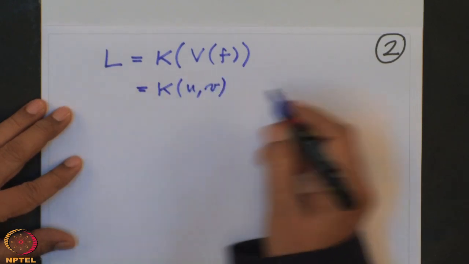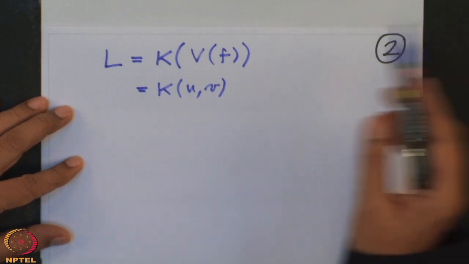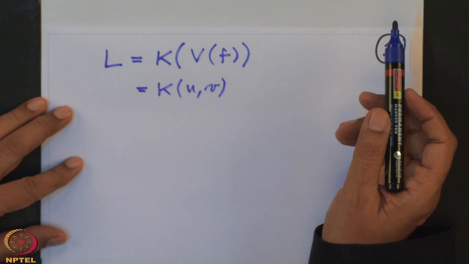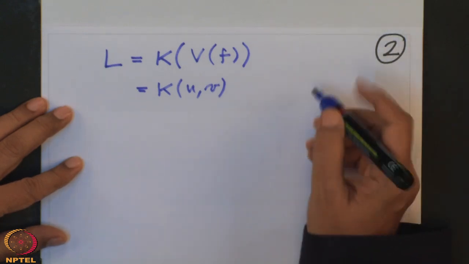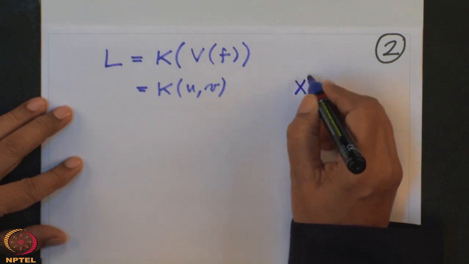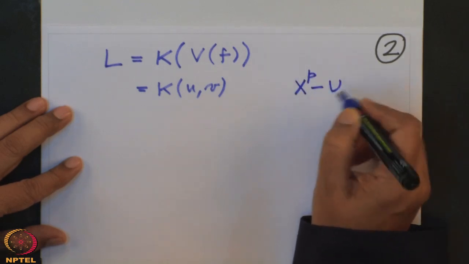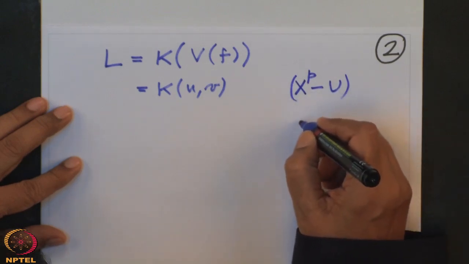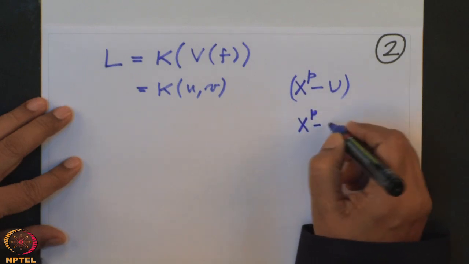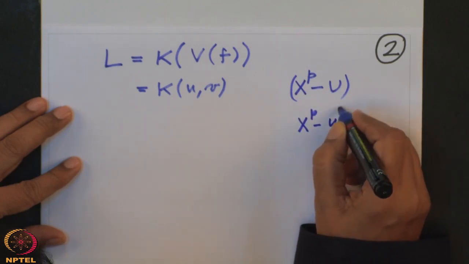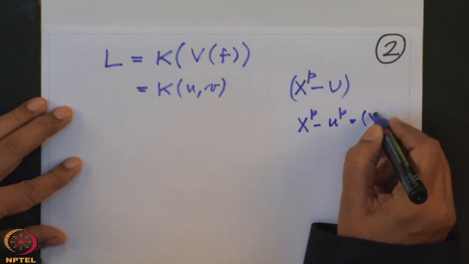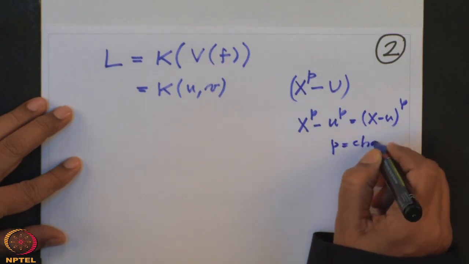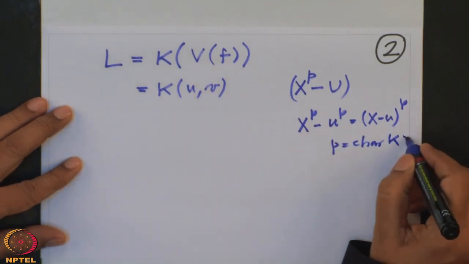There can't be any other zero, because if u is a zero, that means u^p will be equal to u, so u is a zero of this polynomial. And once u is a zero, then x^p minus u is nothing but (x minus u)^p, because p is the characteristic of the base field, which is positive.